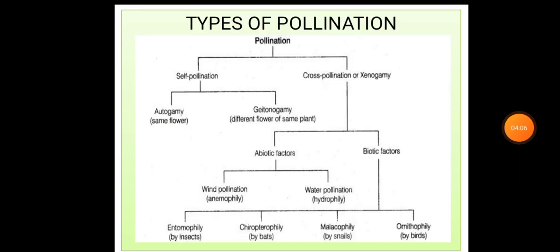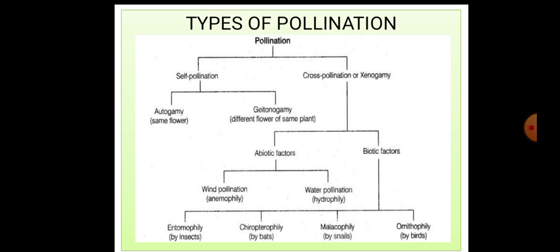In angiosperms, the ovules are enclosed in the ovary or carpel. The stigma receives the pollen grains, hence this is called indirect pollination. Pollination is the prerequisite for fertilization. It is of two types. Mainly it has two types: self pollination and cross pollination.